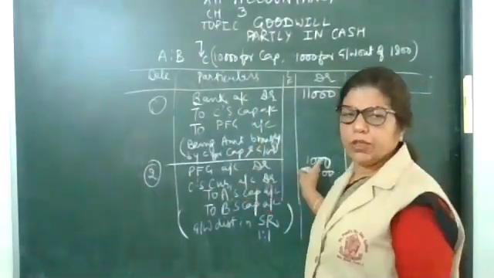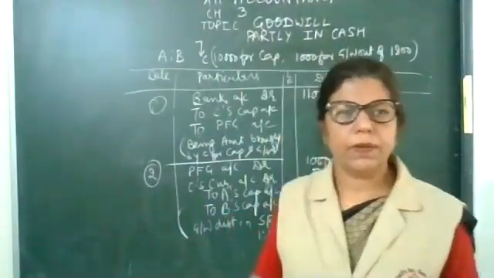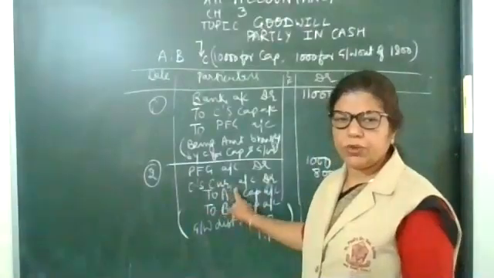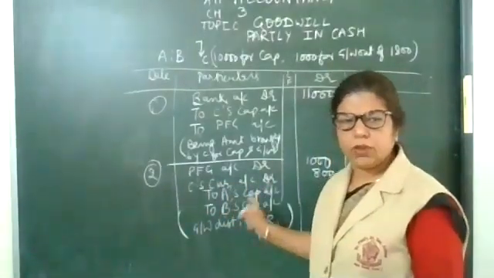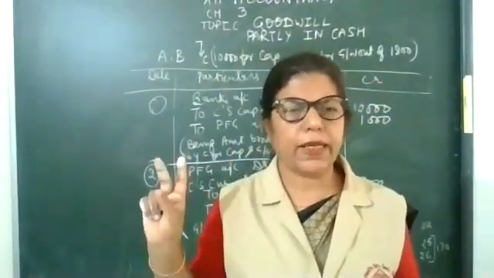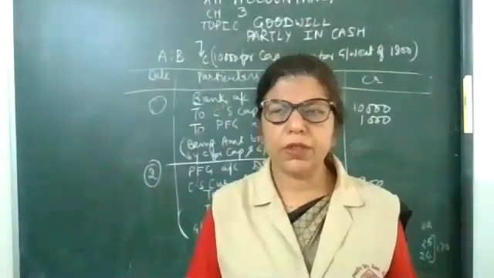And the amount which is not in cash will be in the current account. Whether the goodwill is brought in cash or not, that will be distributed among the old partners